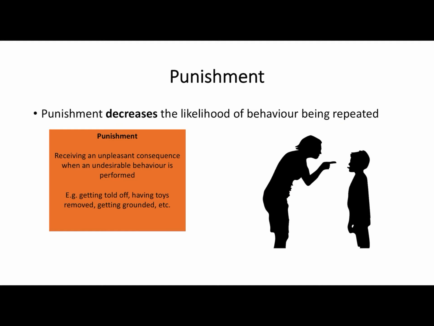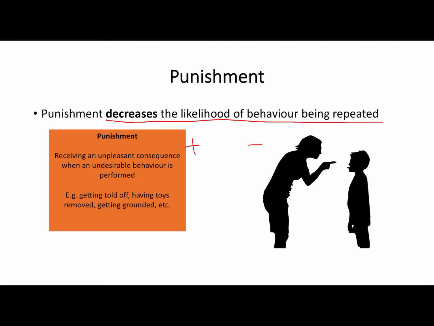We also have punishment. So punishment is when there is a consequence for a behaviour that decreases the likelihood of that behaviour being repeated. So this means that the behaviour is followed by a consequence that is undesirable or unpleasant for that organism. So a decrease in the likelihood of that behaviour occurring again. And just like reinforcement, punishment can be positive or negative.